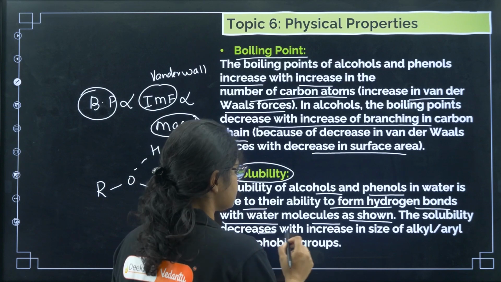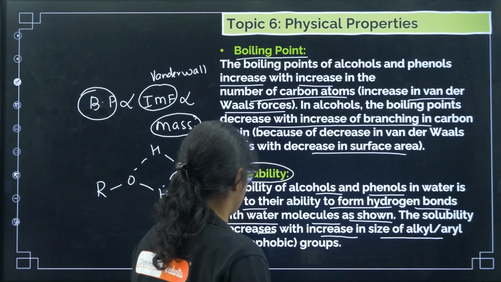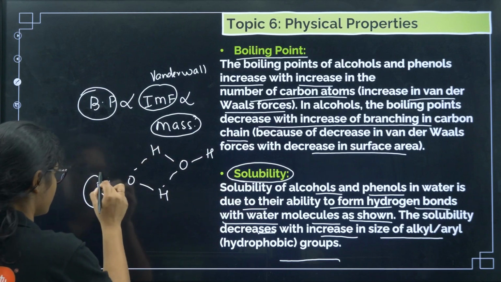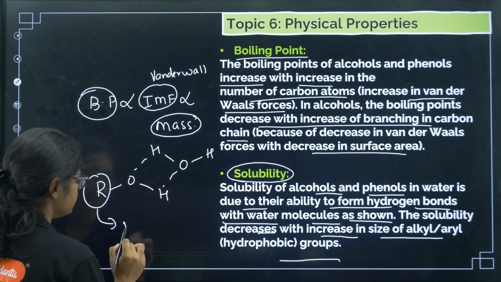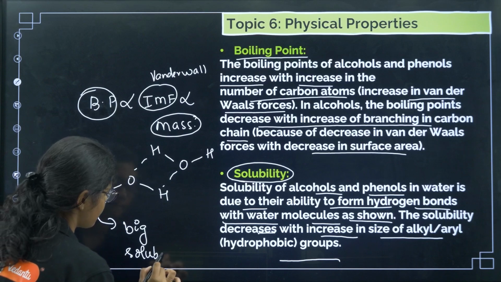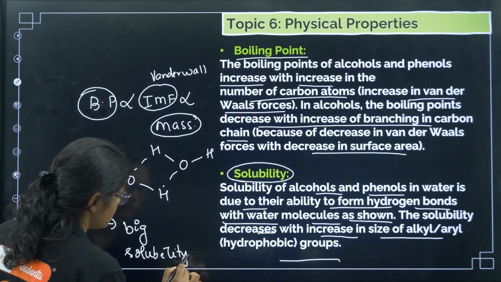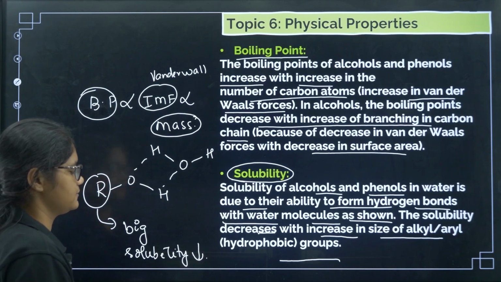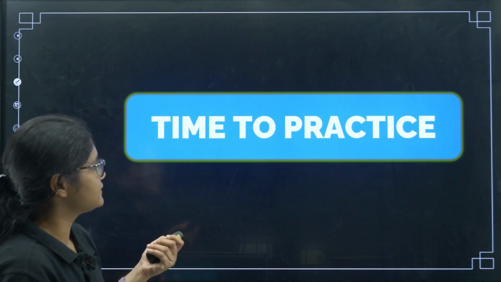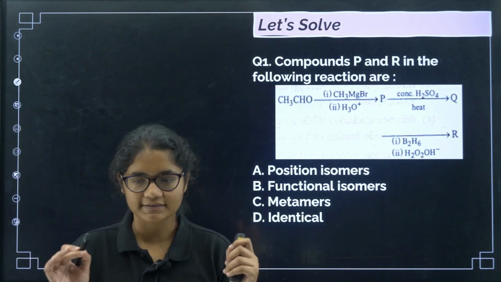The solubility decreases with the increase in the size of the alkyl group or the hydrophobic group. So the bigger this R group is, the less the solubility will be. Clear, okay. So yes, now coming to some practice questions.